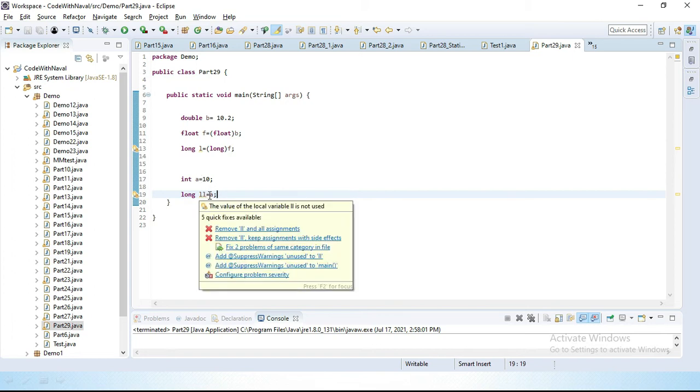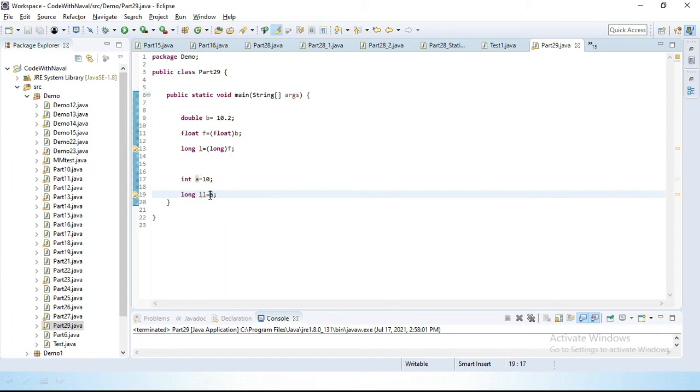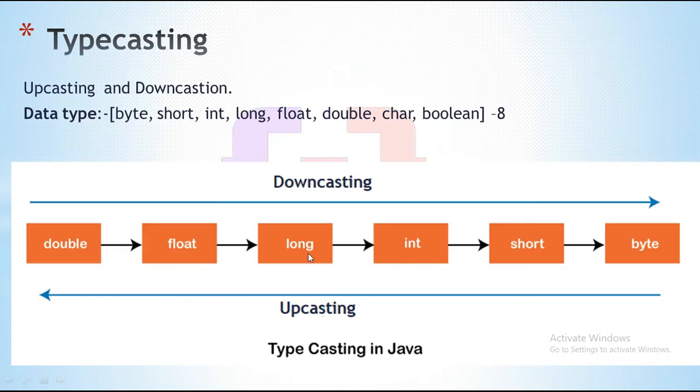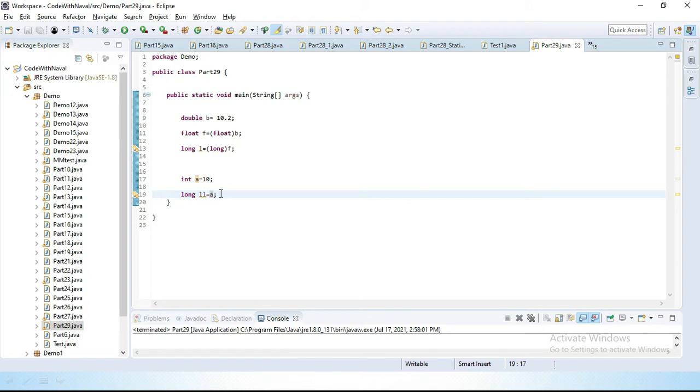Here we don't need to define typecasting. We will discuss why we don't need to define it here. Now I want to store this long in a float. Let's create one float, float ff equal to ll. Now you can see this also does not require typecasting.